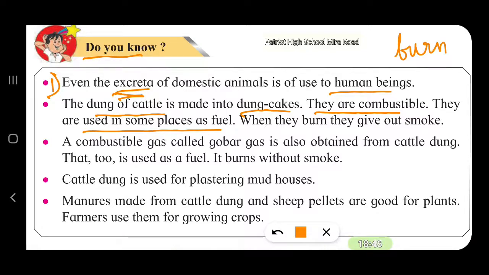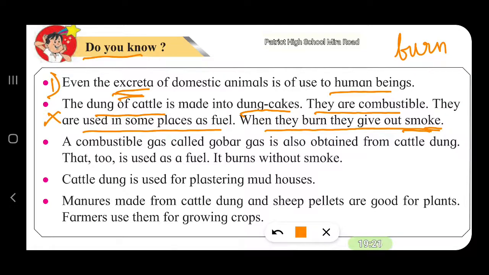So in the villages, dung cakes are used in the kitchen in order to cook food. When they burn, they give out smoke. The smoke is dangerous to the women who are working in the kitchen. So they can fall sick. So now this practice is not there. We no longer use it as fuel.